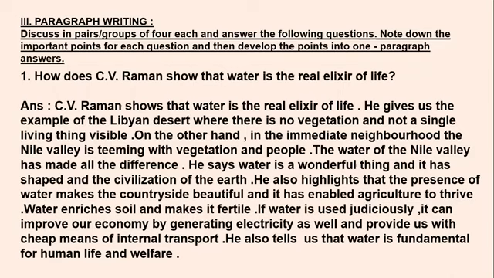C.V. Raman shows that water is the real elixir of life. He gives us the example of the Libyan desert where there is no vegetation and not a single living thing visible. On the other hand, in the immediate neighborhood, the Nile Valley is teeming with vegetation and people. Right? We have seen in the explanation of the chapter also, students, how C.V. Raman has stated that water is the real elixir of life.